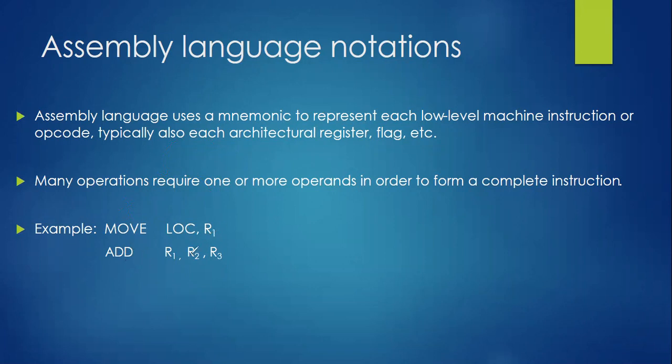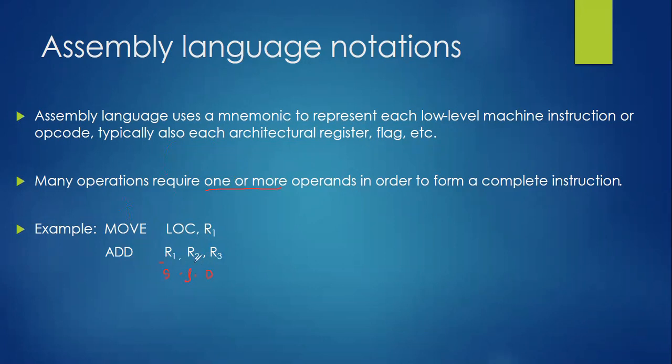Then Add R1, R2, R3. Just observe what I mentioned: one or more operands. But here, how many do we have? Three different operands. You will have better knowledge about this in the next slide. So we call these source, comma, destination.